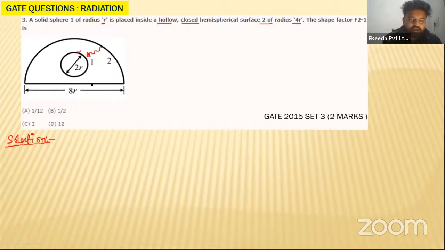Some of the radiation will come out from here and go to surface 1. There is another part from where radiation waves fall on the solid inside the hemisphere. So there will be radiation heat exchange between these two surfaces. What we want to calculate, my dear students, is the shape factor F21. Let us calculate it. How will you do that? Saurabh, you can tell me in the comment box. Tell me the answer first.